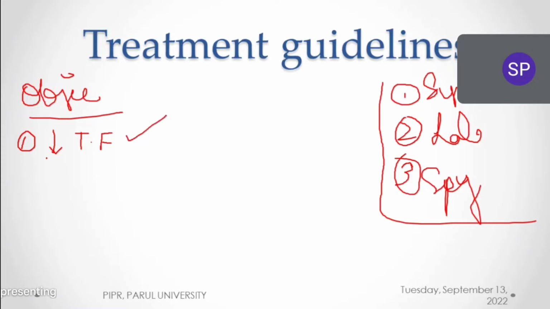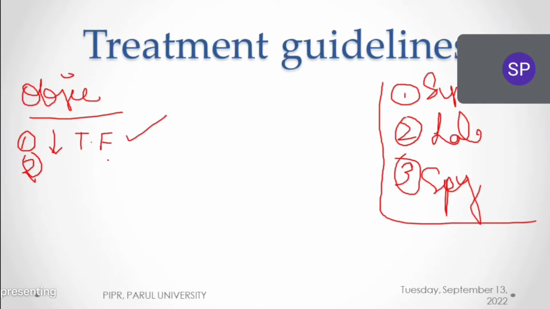Clear? Now, why is the first point important, why is the triggering factor important? Because without checking the patient's triggering factors, if you keep giving pharmacological treatment, SABA, LABA, corticosteroids, the patient will be exposed to the triggering factors every time. In that case, treatment will not be effective. The patient keeps taking medicine while being exposed to dust particles and all the triggering factors, so there will be no benefit. So we have to reduce the triggering factors.